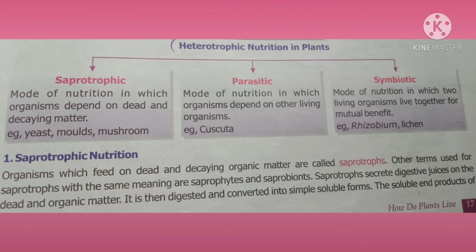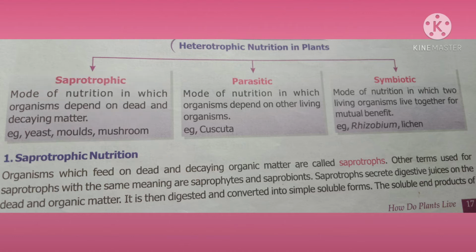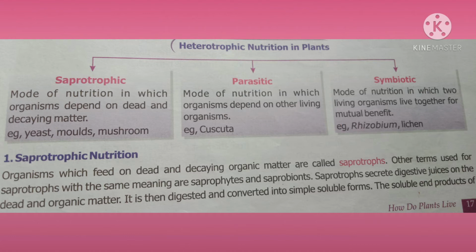The next one is parasitic mode of nutrition, in which organisms depend on other living organisms. Example, Cuscuta. The third mode of nutrition is symbiotic. In this type of nutrition, two organisms live together for mutual benefit. Example, rhizobium, lichen, etc. In lichen, two organisms, algae and fungi, live together.